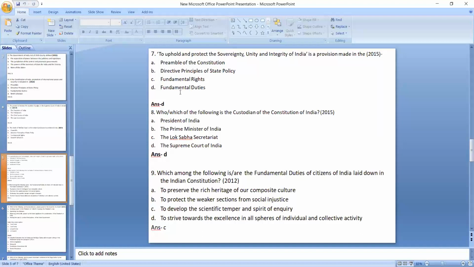We have just told you that you will have to remember the duties and DPSP very systematically, very properly, because you will have to face such questions where you will get confused whether this particular line falls under DPSP or fundamental duties.